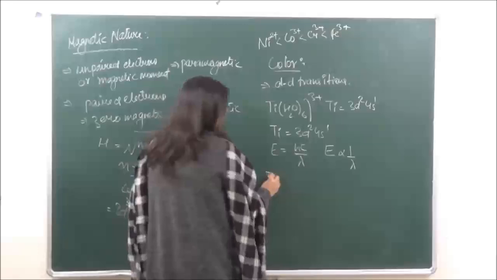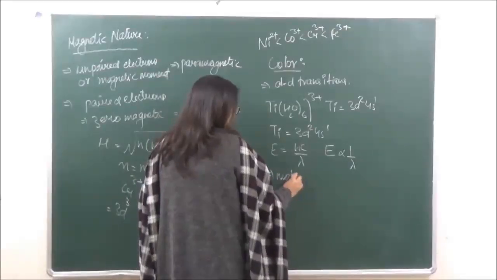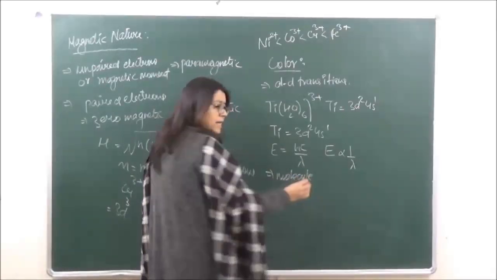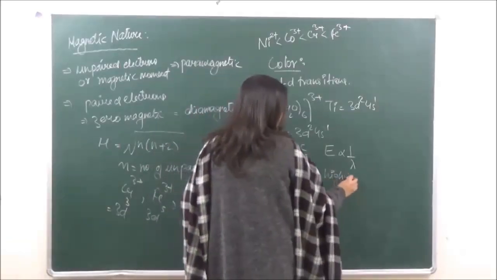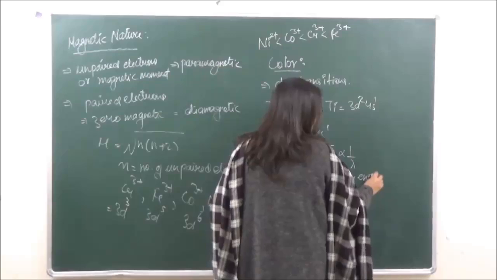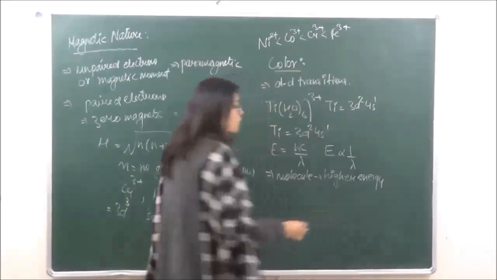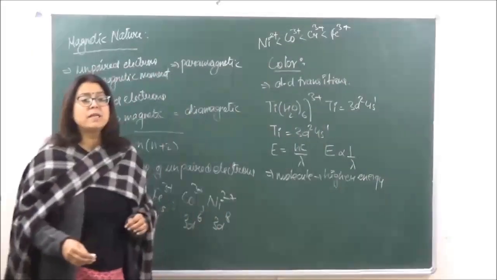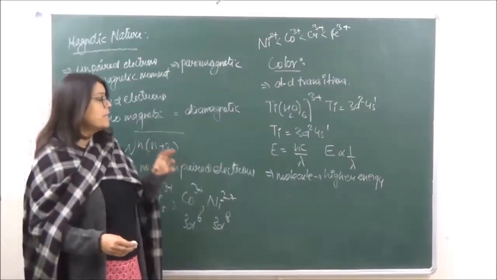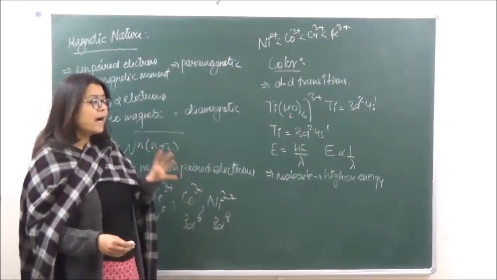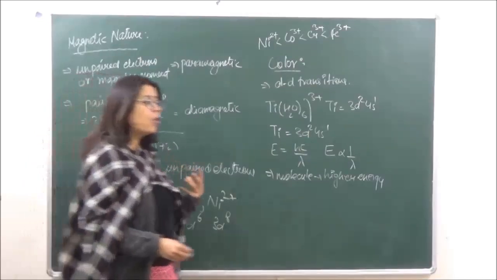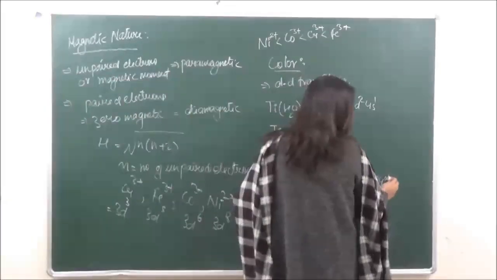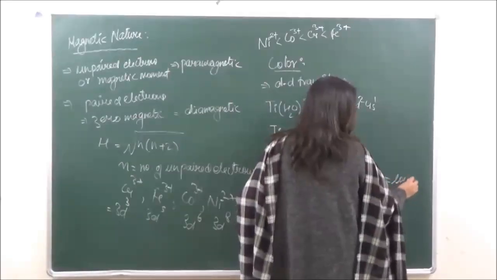Now let's say we have any molecule or any coordinate complex which has higher energy. Now energy over here we are talking of in terms of crystal field splitting energy. If the crystal field splitting energy is going to be higher, what happens? It is going to absorb radiation of